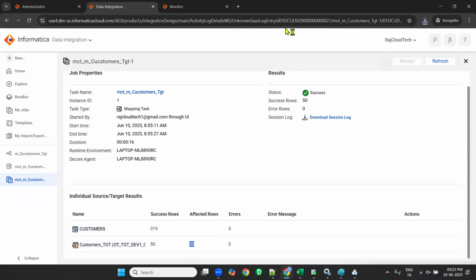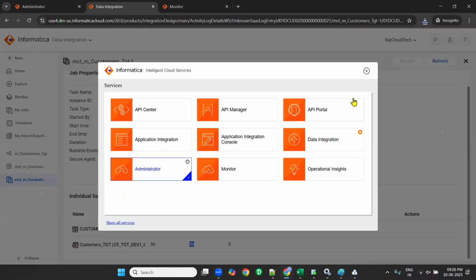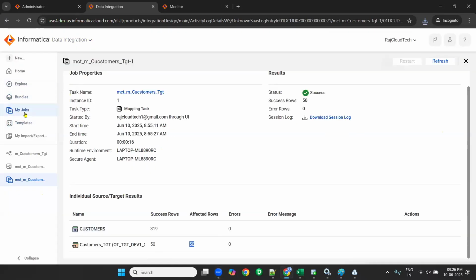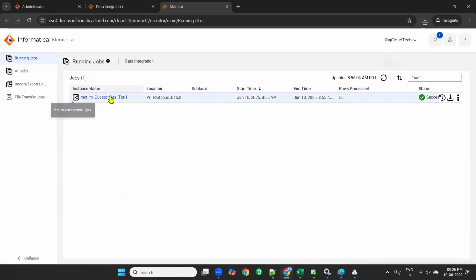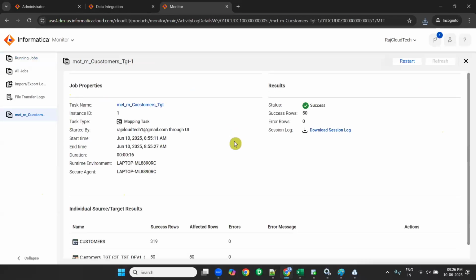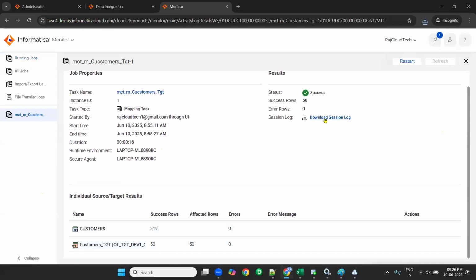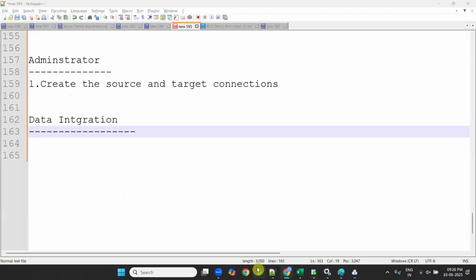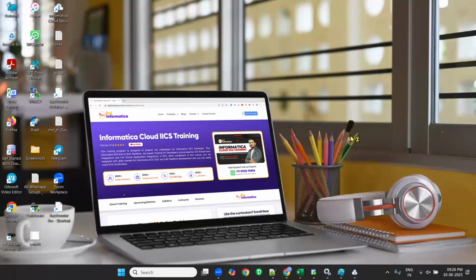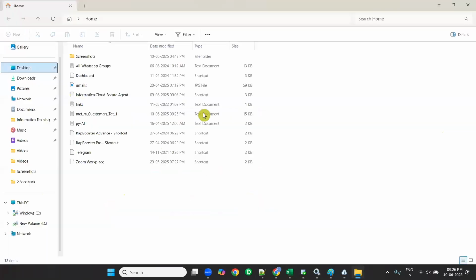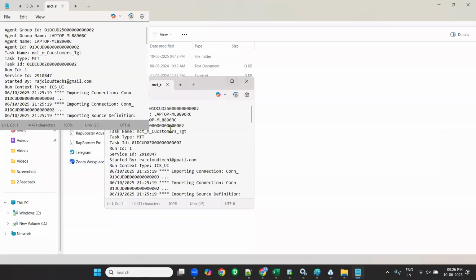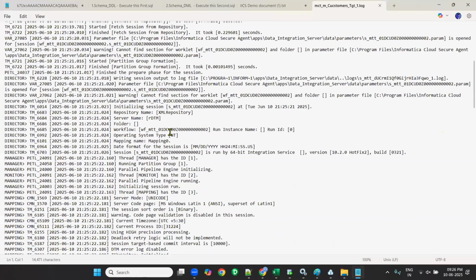Another way to check is the monitor. I right click and went to monitor. You can check on my jobs or go to monitor. Here it is showing the mapping name and mapping task name. Click on this mapping task name. You can see the same information. You can download the session log. The session log is downloaded to my desktop. This is the session log. The session log downloads directly to your system.